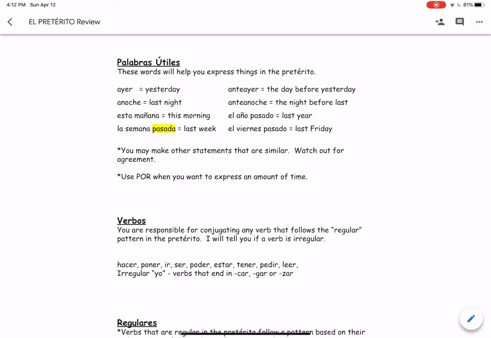So just make sure that you're paying attention to what words you're using with pasado, and you must follow your adjective agreement. Now, another word that you can be using to help you express things in the past tense is, when you're wanting to express an amount of time, you use the word por.